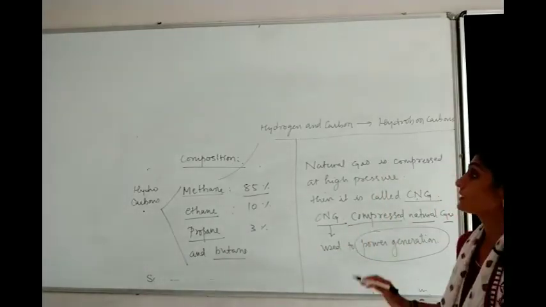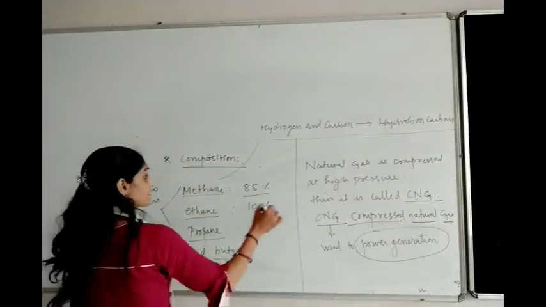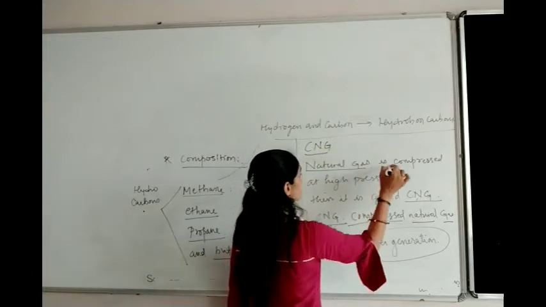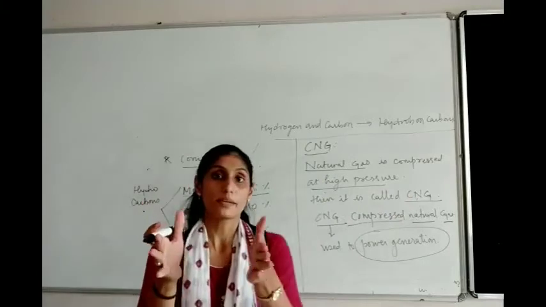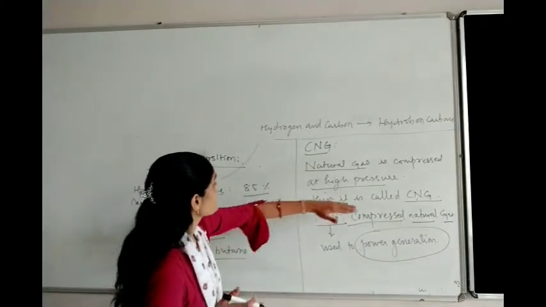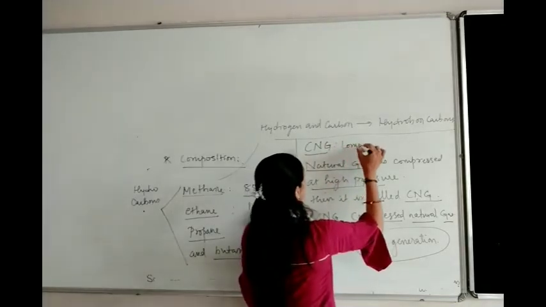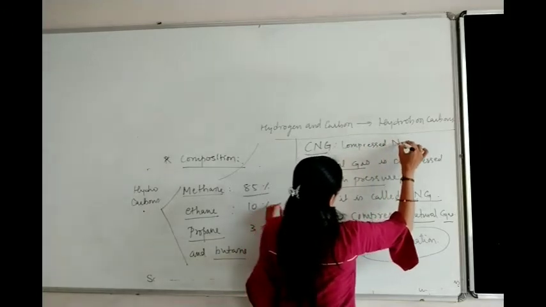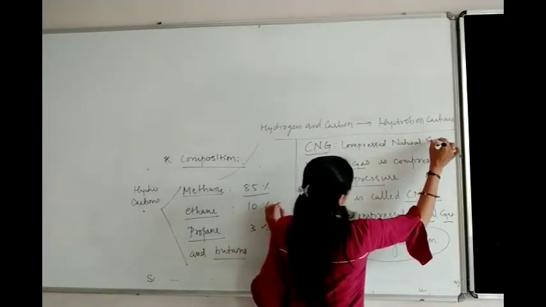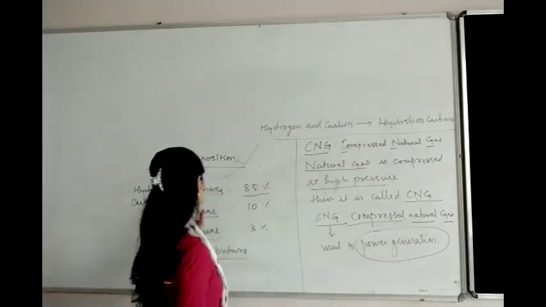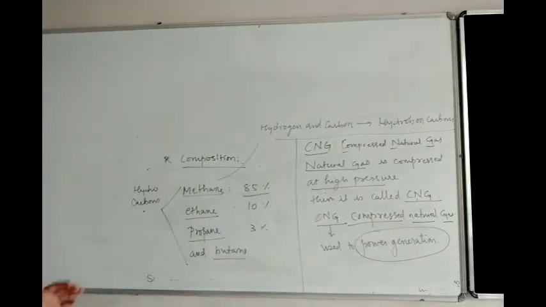You just copy this composition. What is its composition, and when is it called CNG? When we talk about natural gas CNG, whenever natural gas is compressed at higher pressure, it converts into CNG. So CNG is nothing but compressed natural gas: C stands for compressed, N stands for natural, and G stands for gas. These are the composition of natural gas CNG. Please copy if you want to copy, children.